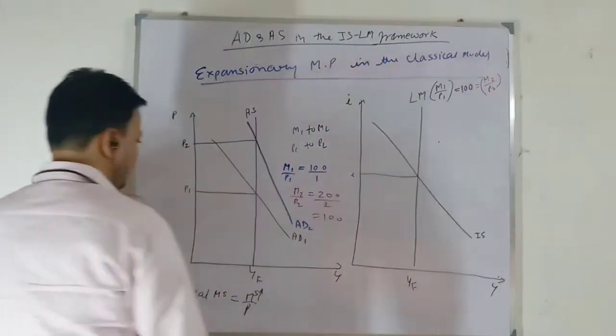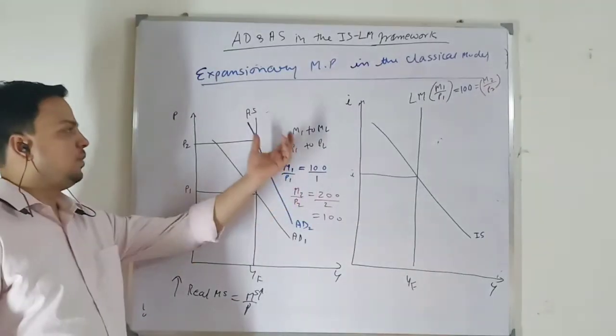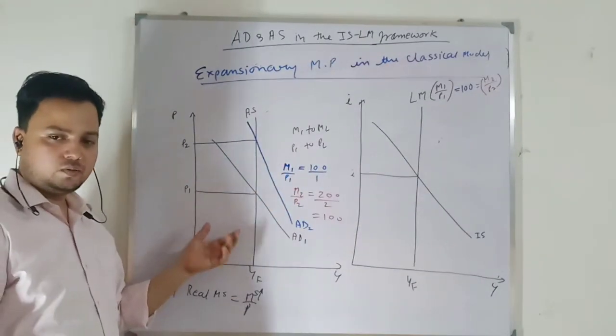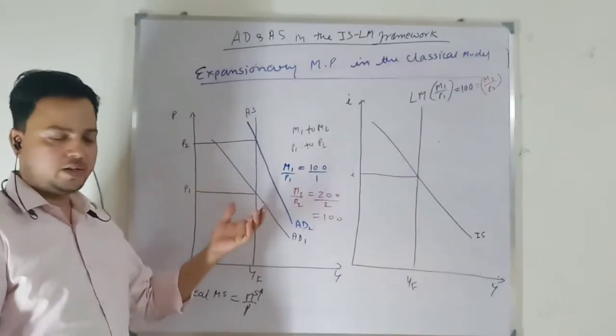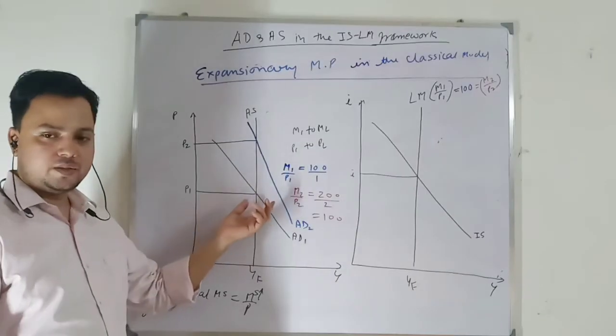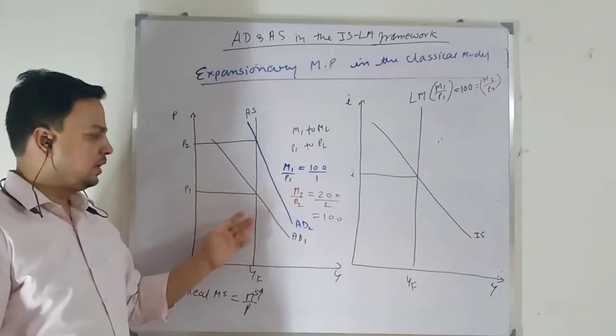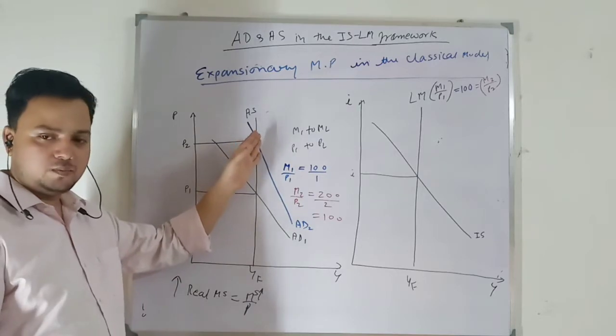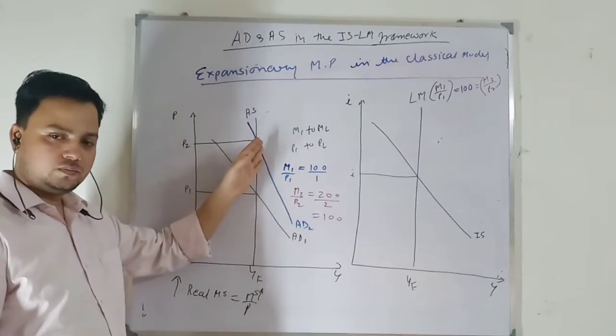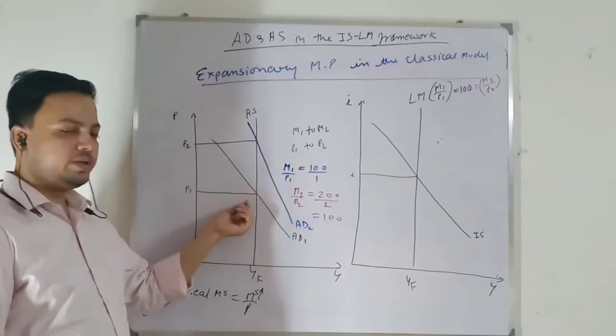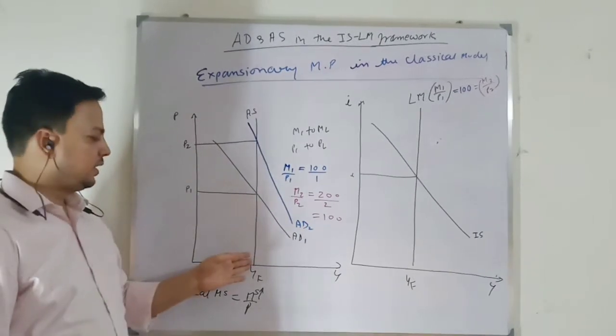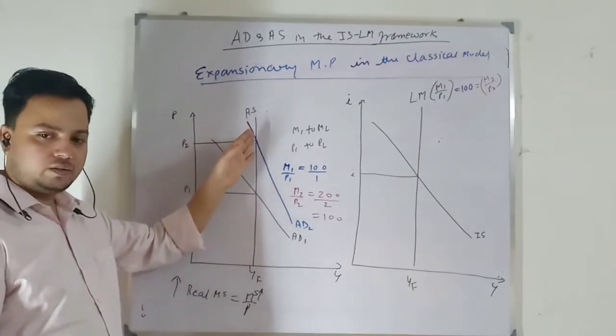So here, what we have seen is that when monetary expansion is taking place, you can write this also. Okay, one more time, write it. When monetary expansion takes place in the Keynesian case, the aggregate supply curve is vertical.